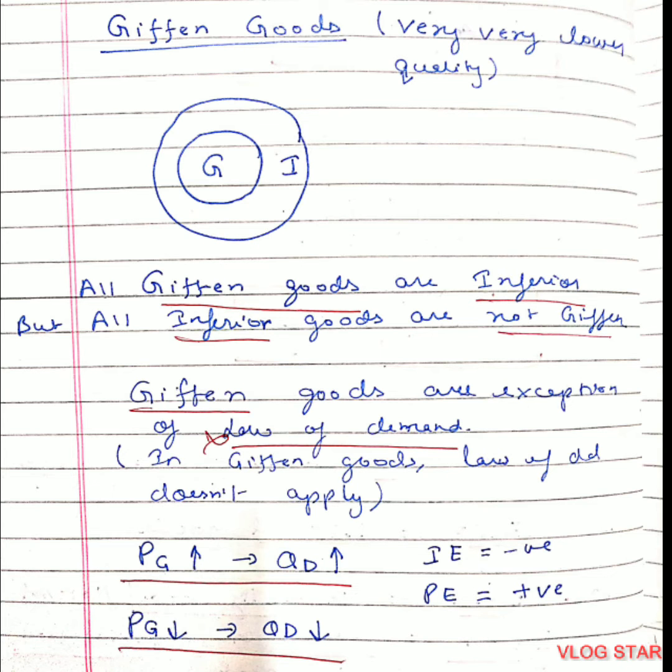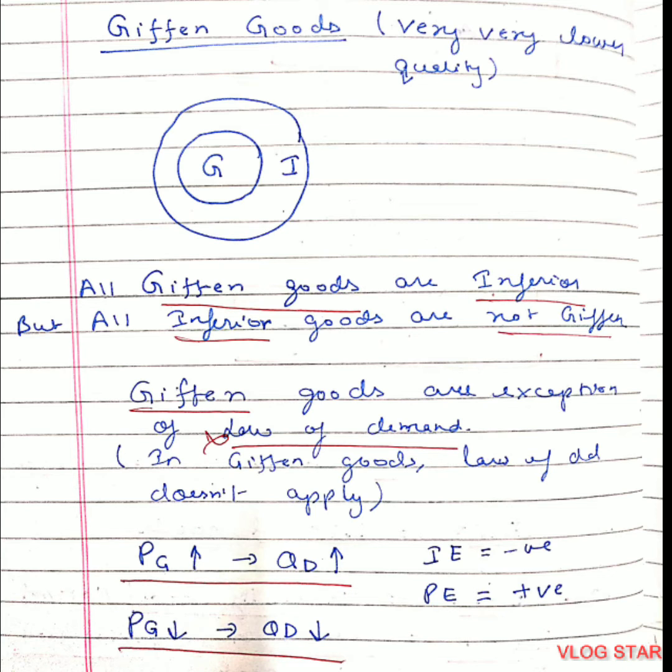Now let's talk about Giffen goods. Giffen goods are very cheap goods. For example, if you go to a fruit shop, he sells some apples at very good rate and some apples at moderate rate and some apples at very cheap rate. The cheaper apple would be of very bad quality. That is an example of Giffen good. And the one which he is selling at moderate price can be considered under inferior good. That would be a bit better quality than the Giffen good.